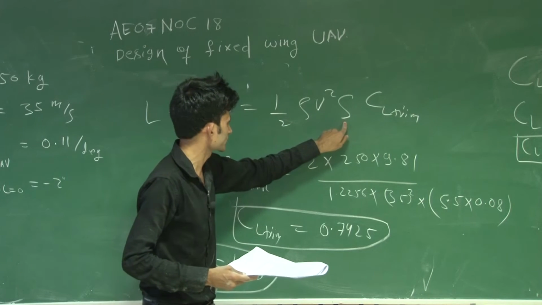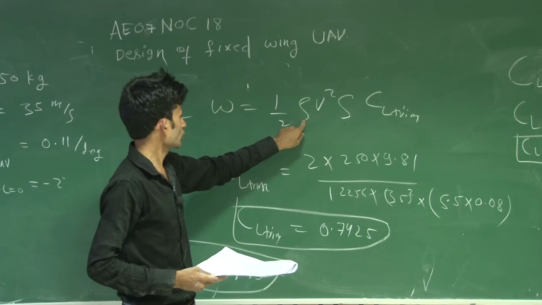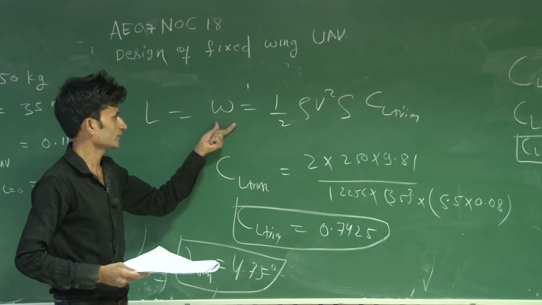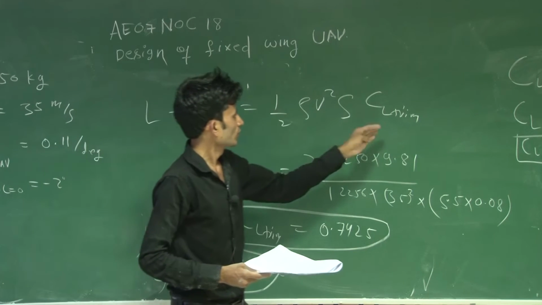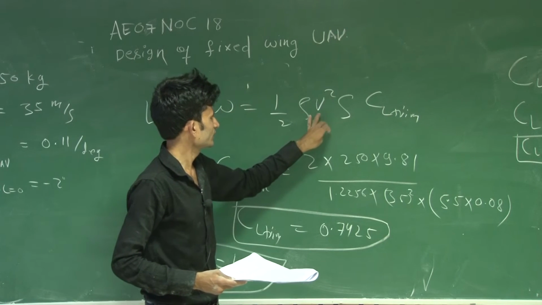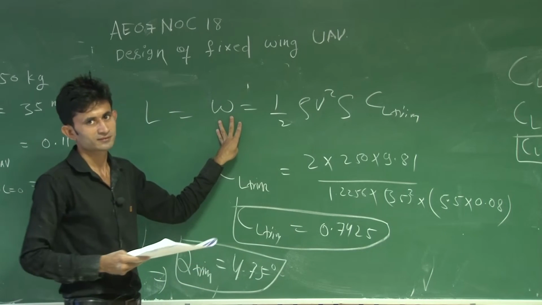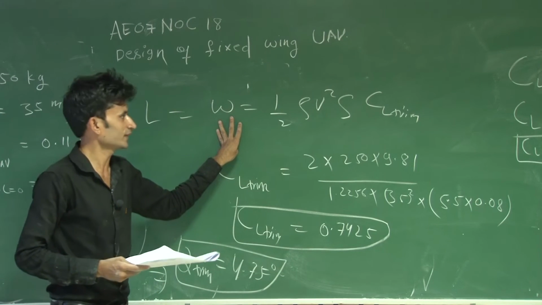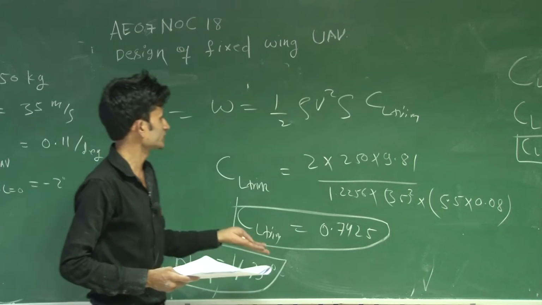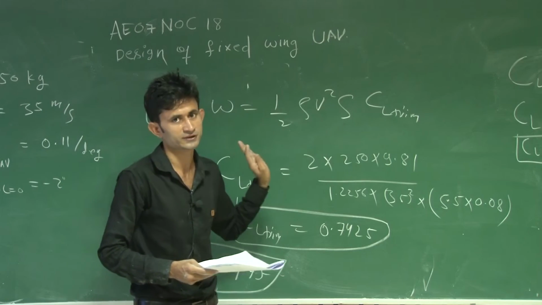You cannot change S, and you cannot change the weight. So somehow you have to balance the same weight. Your speed will be such that the product of V square and CL maintains the weight. You can maintain the same weight by changing V, so V automatically will change. If density changes and you are maintaining the same weight, this means the velocity will change.